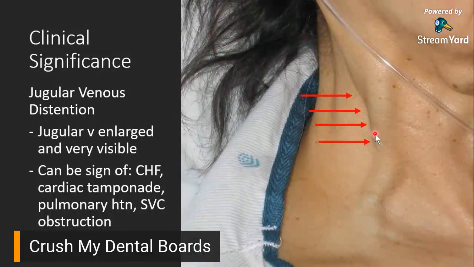So, pag may backflow, nagkakaroon ng increase in pressure dun sa area na yun. Kasi nagpupumilit siyang bumaba, dadaan via your superior vena cava, pero dahil may blockage, hindi siya makababa. So, ang tendency ng vessel would be to enlarge. So, yun yung superior vena cava obstruction. Kaya yung jugular venous distension ay sign, pwedeng maging sign nun.